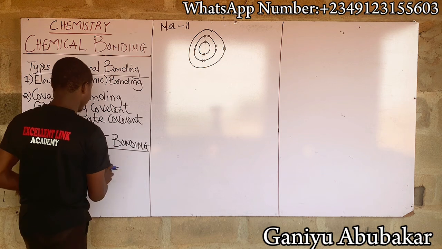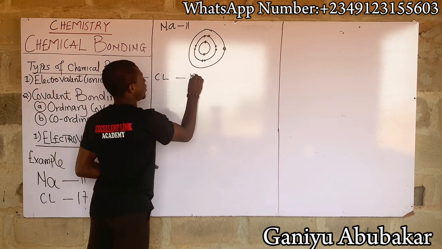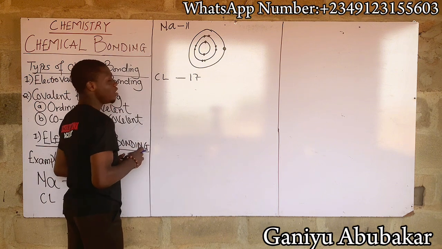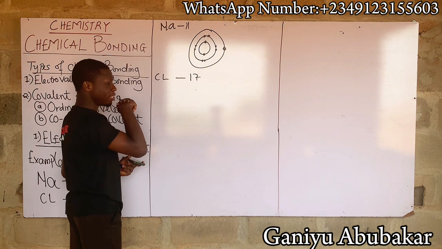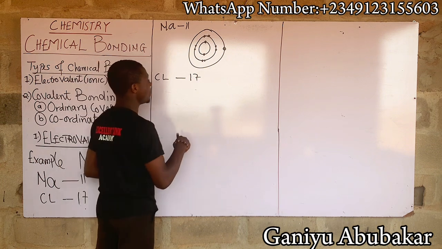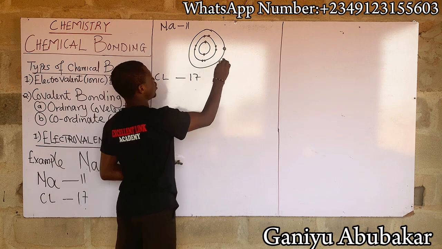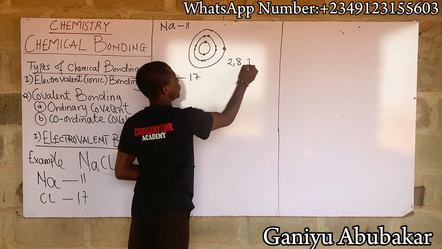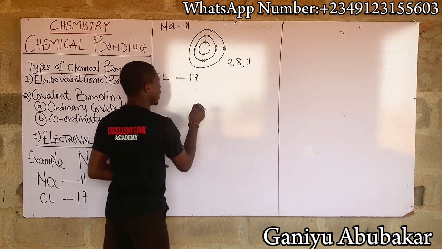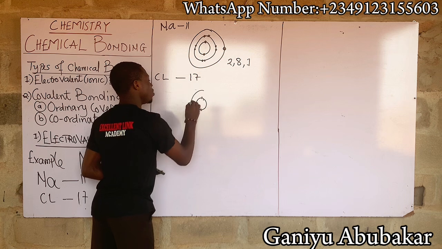Let's consider chlorine. For chlorine, atomic number what? 17, right? Let's draw the shells. That should be 2, 8, 7. Start with the K shell: 1, 2.